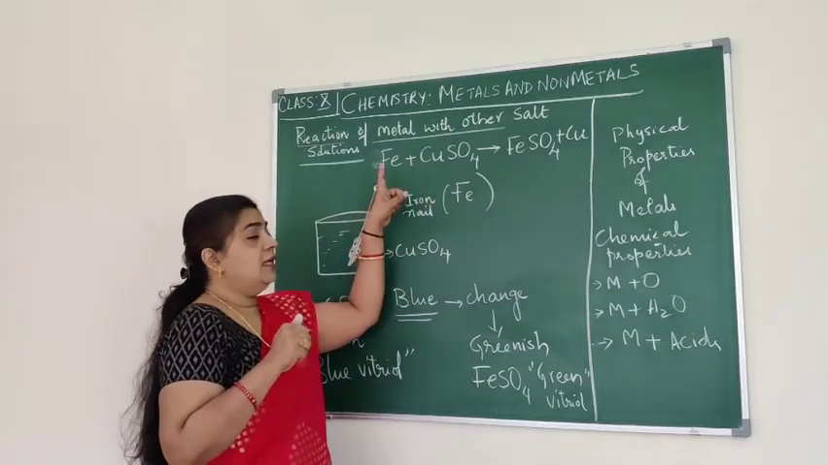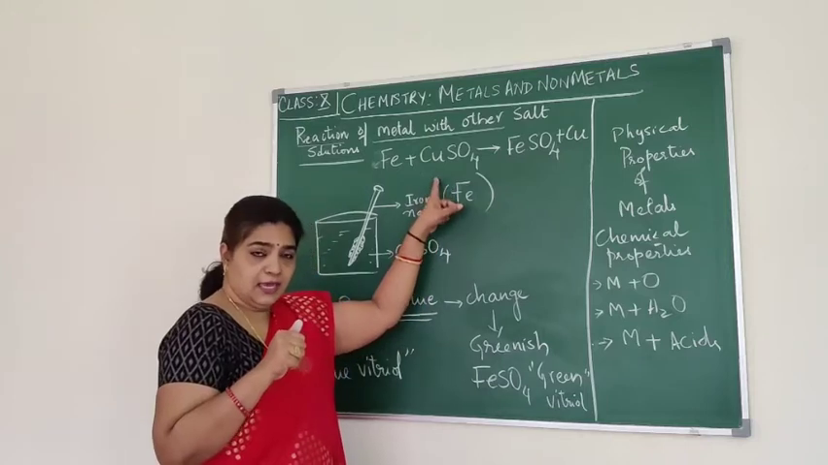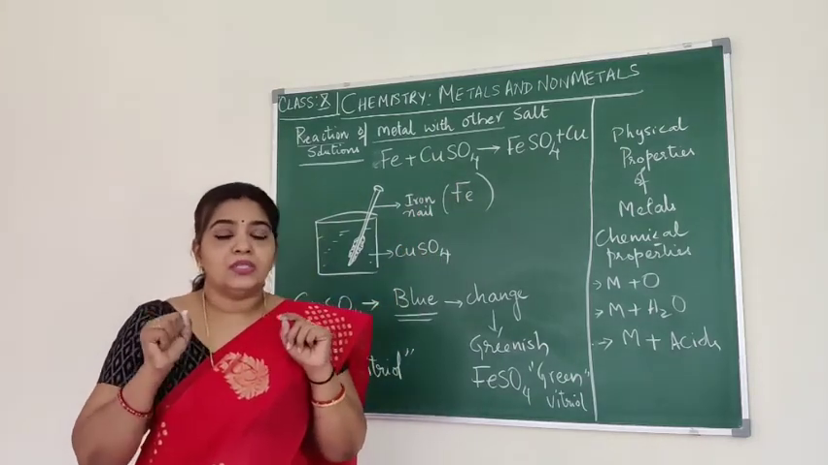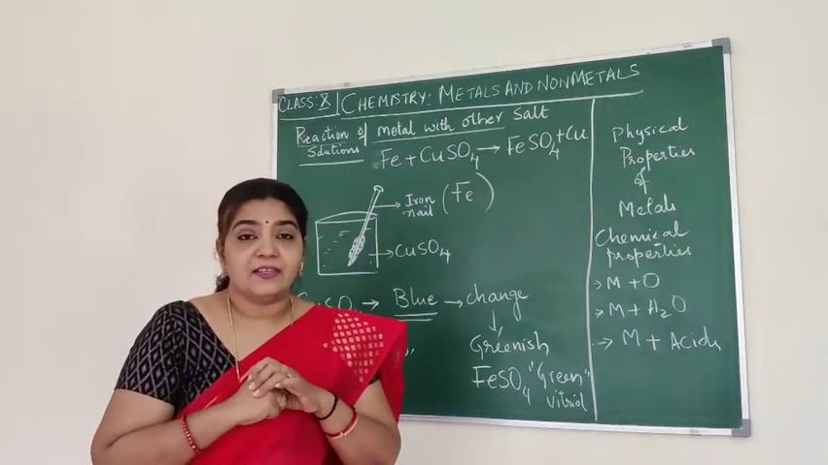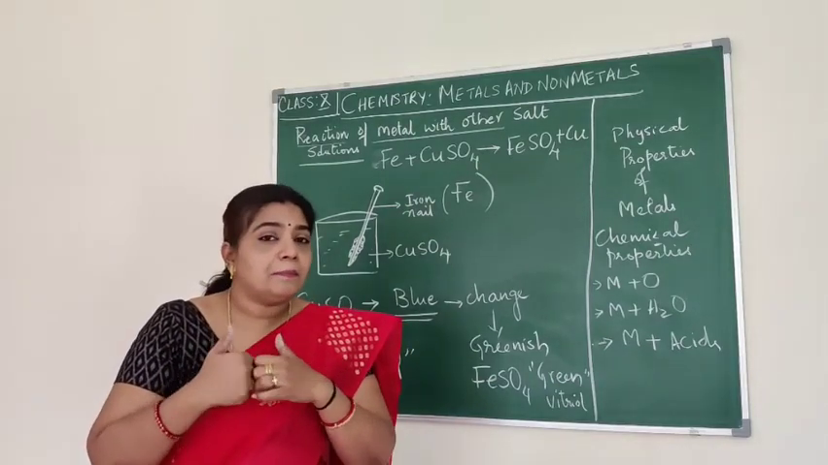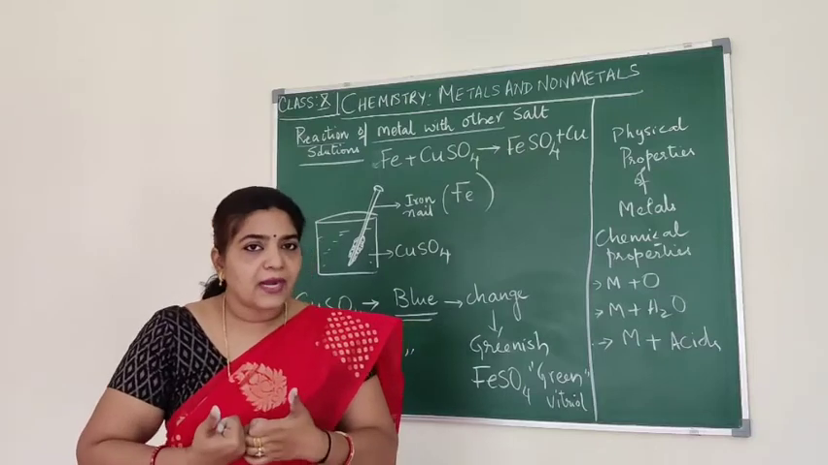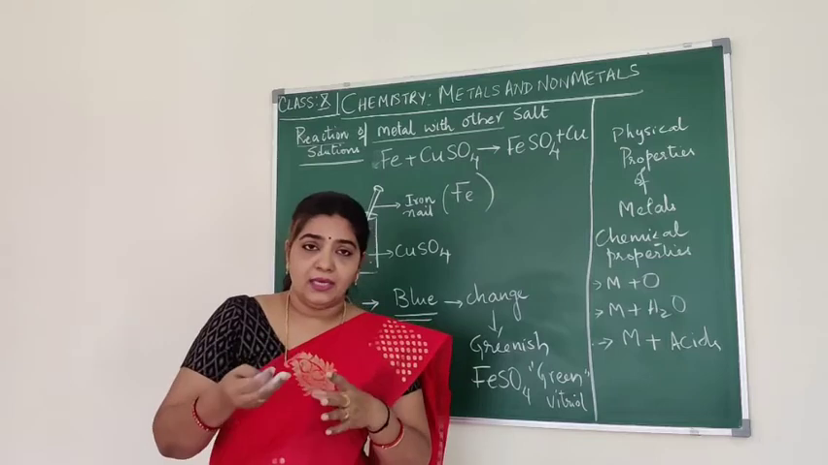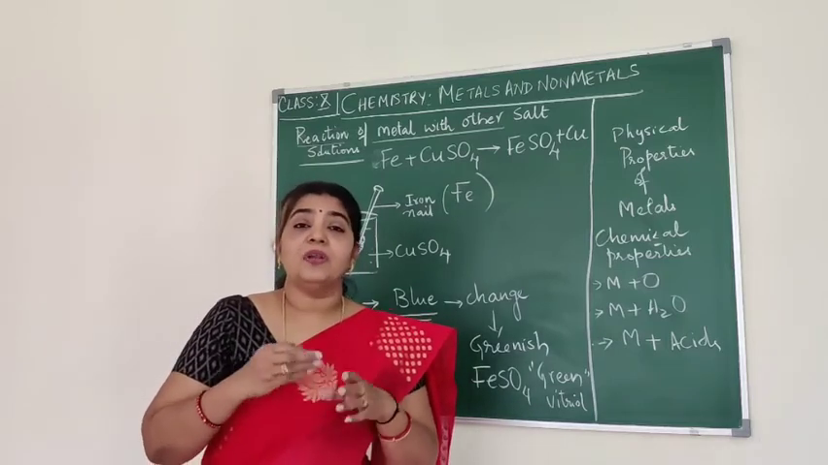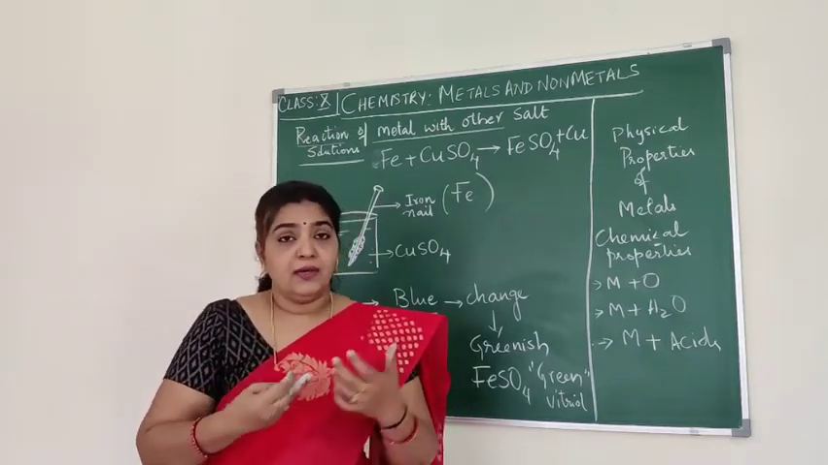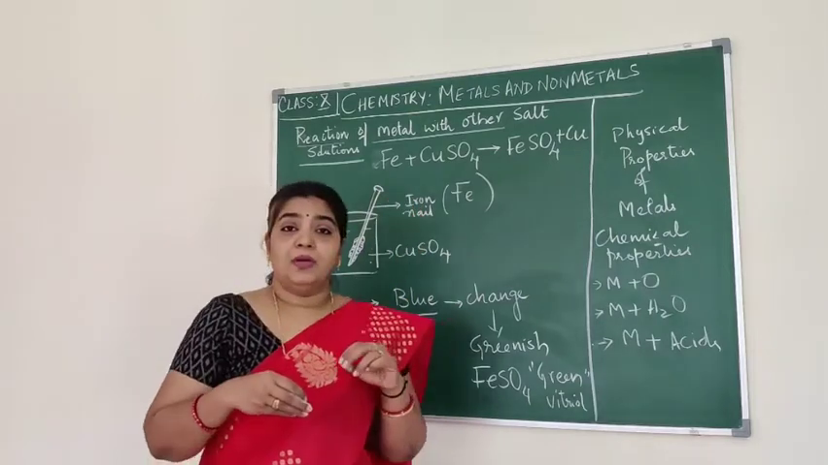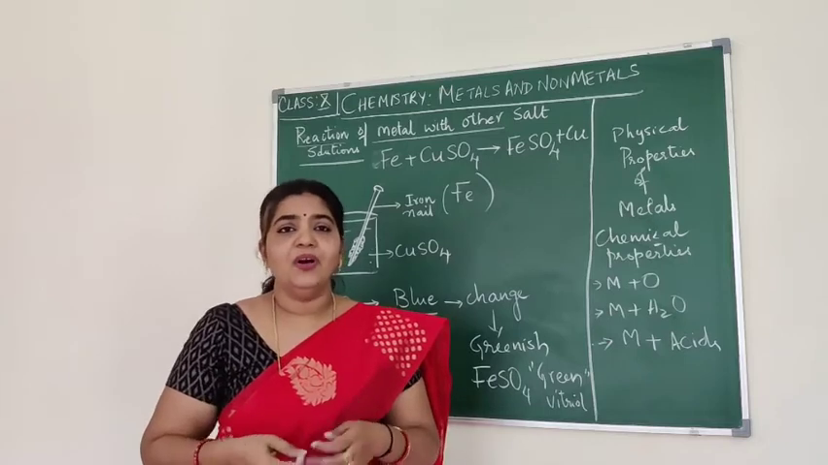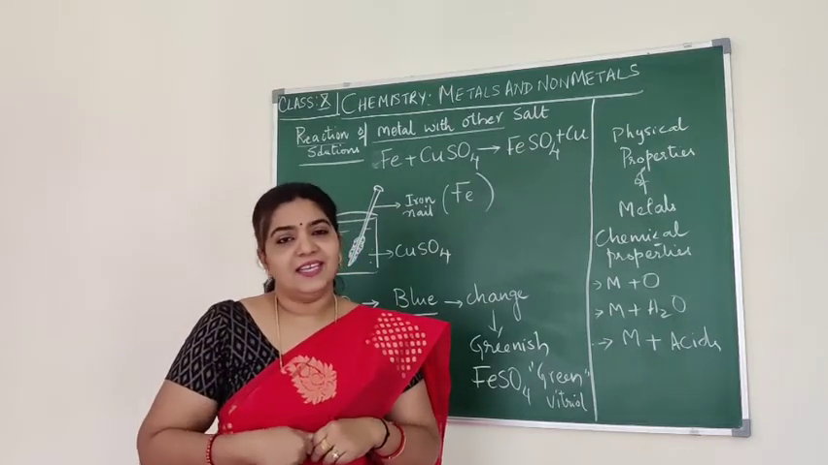Iron displacing this element from a compound depends on what is known as the reactivity series, whether that particular metal is more reactive than the other. Here iron displaces copper because iron is more reactive than copper. How do we know? Let us learn the reactivity series.